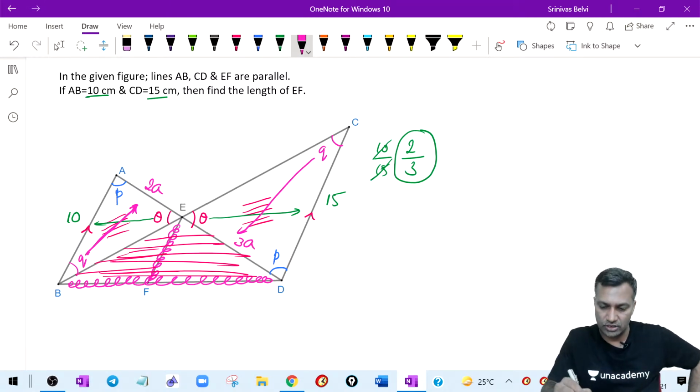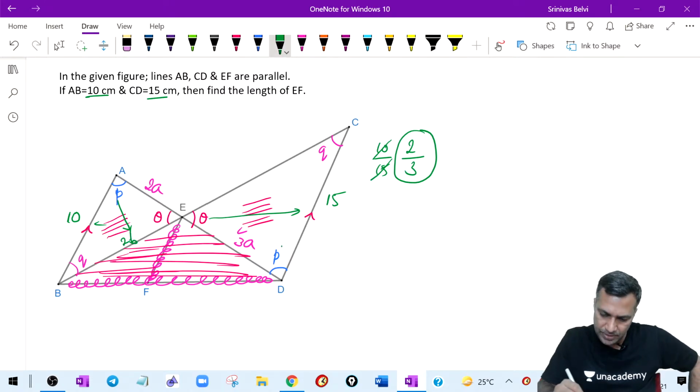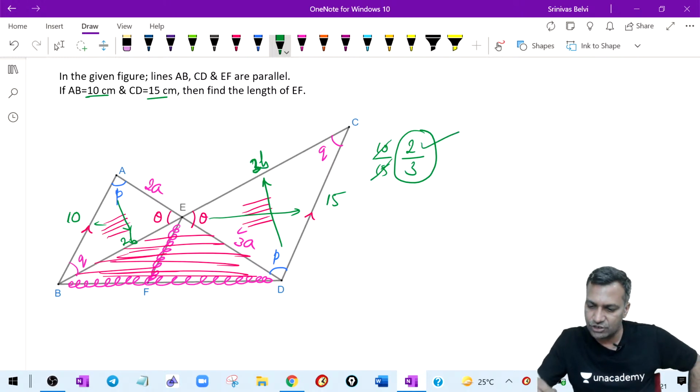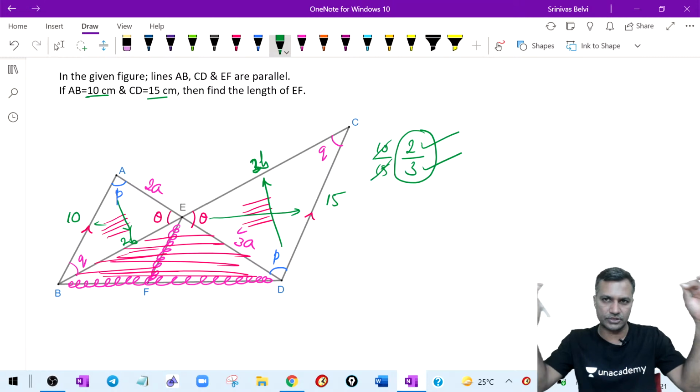You may say, sir, what if I take P as the reference? No worries. If you take P as the reference, you would write this as 2B, and this as 3B. 2 and 3. Why? Because the ratio of the sides is 2:3. This is the very basic formation of similarity of triangles.